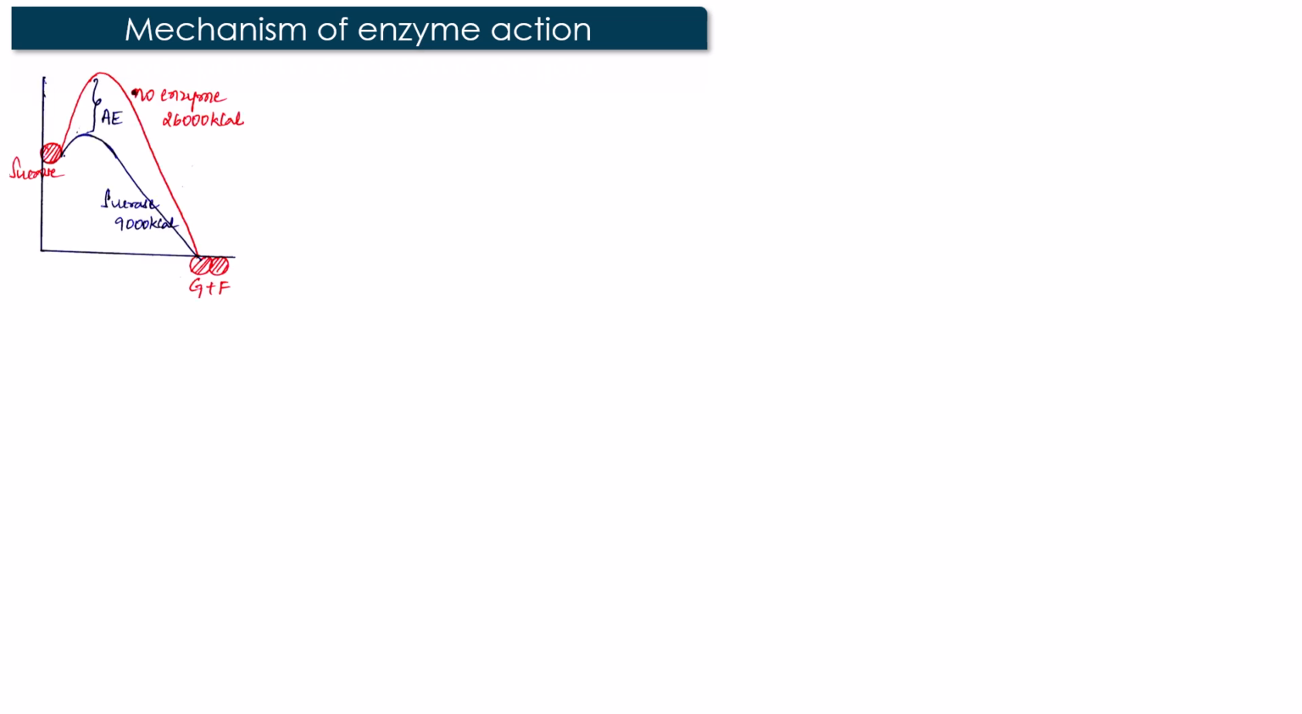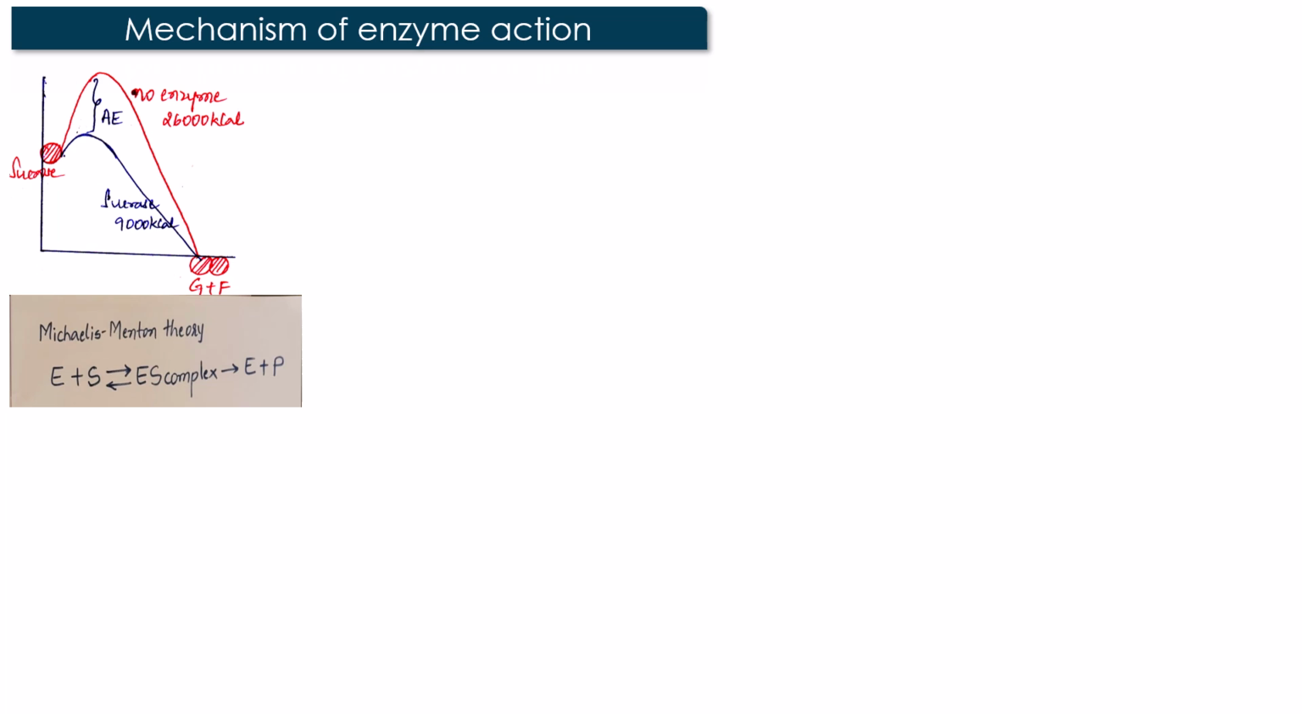Mechanism of enzyme action. Hydrolysis of sucrose to glucose and fructose when done without enzyme requires 26,000 kilocalories of energy, and with the enzyme sucrase it is only 9,000 kilocalories. This is because the enzyme facilitates sucrose to be placed in a high energy transition state, followed by its conversion to glucose and fructose.